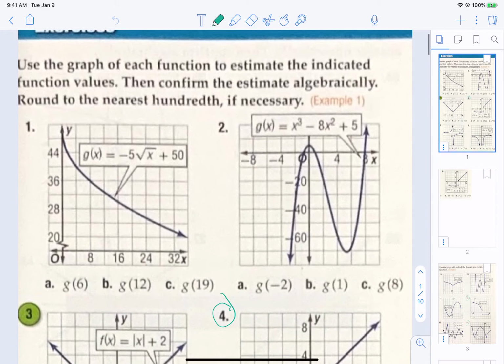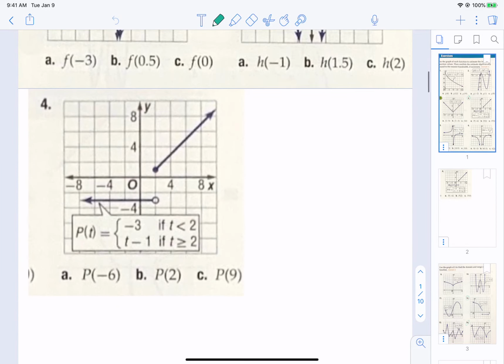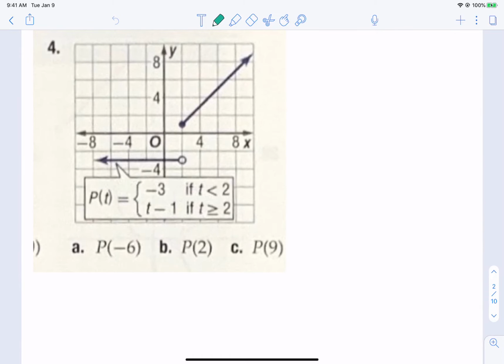Here it says to use the graph to estimate the indicated function value. So that's where we're going to do it on the graph, and then confirm it algebraically, rounding to the nearest hundredth if necessary. Okay, so I have taken number 4 and copied and pasted it here, so let's go ahead and do number 4 and follow those instructions. You're going to show me where is p of -6.